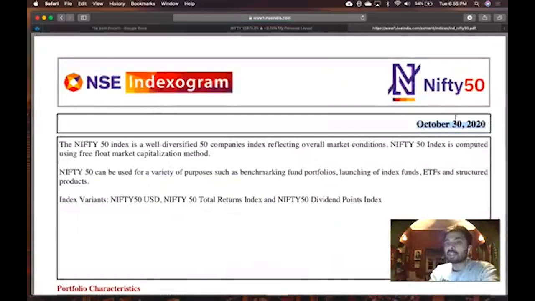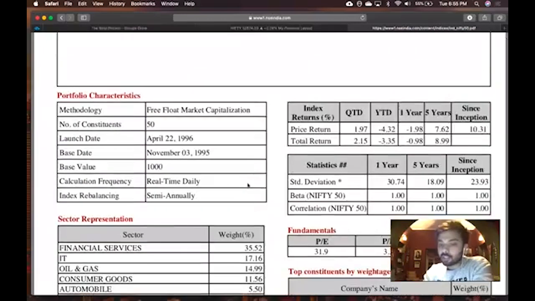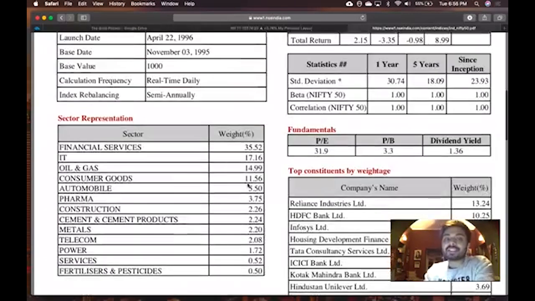Every month, the index is reviewed with respect to weights. You can see this is as of October 30, 2020. Today the date is November 17th, so the next review will happen on November 30. You can get the most current data if you search on Google. Basically, it's available also on the NSE website. So what is the Nifty weightage? Scroll down, and you can find a lot of information. You can see what all companies and sectors are there in Nifty.